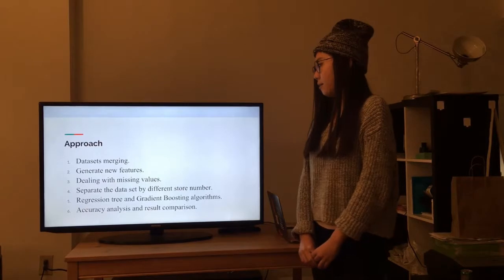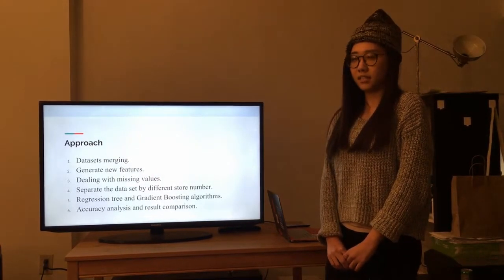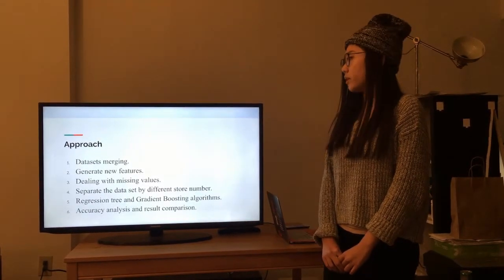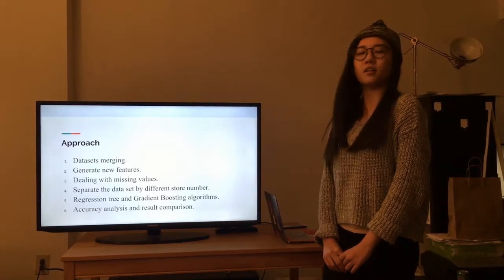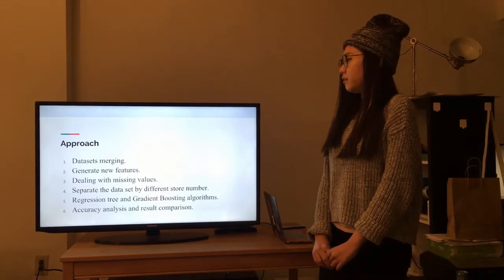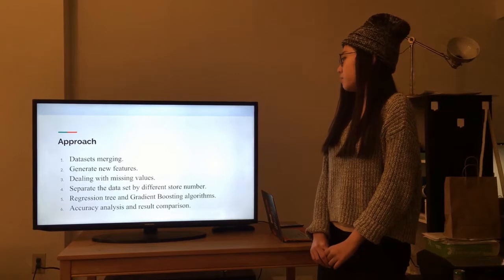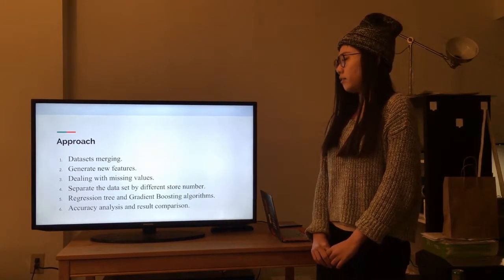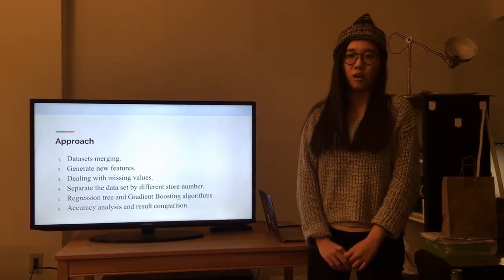And fourthly, because the same items in different stores might have different item numbers, we need to separate each store so we can focus on one store without the bias of different item numbers. Then we perform regression trees and gradient boosting algorithms on our data sets to find the pattern. And finally, we analyze the accuracy and compare the 2 algorithms' results.